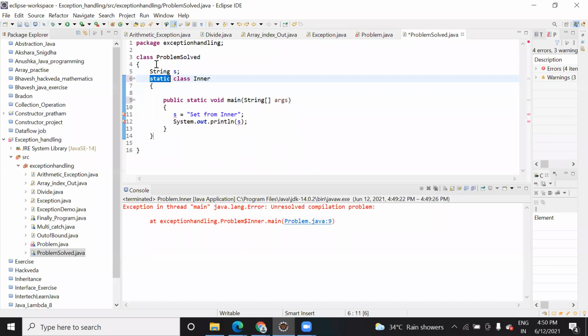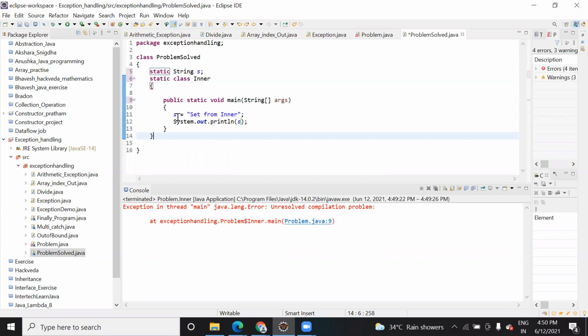Now this s you want static. Why this static? Because this class is static. It means that this s belongs to this one, but this is the outer side. So you need to make it static so that it can be accessible to the whole class, or you can say to the static ones. So this was the solution of that problem.